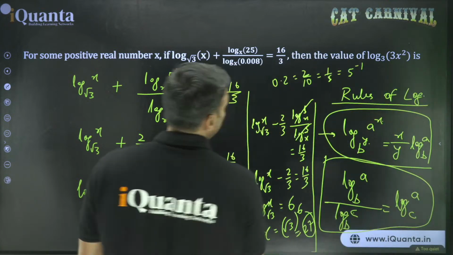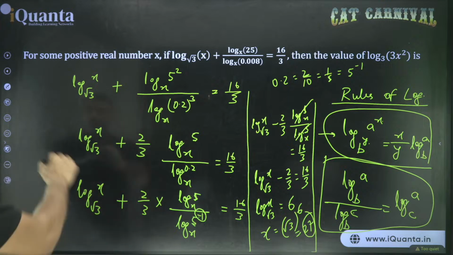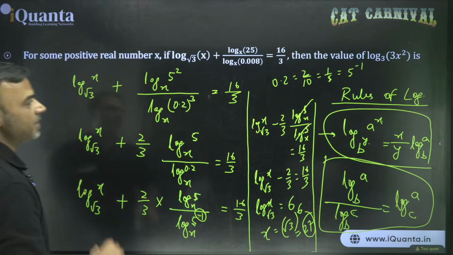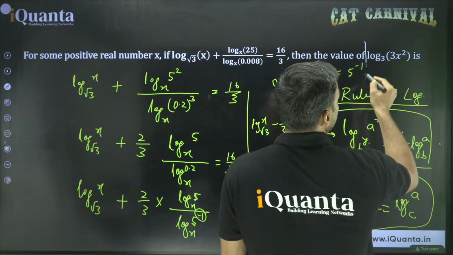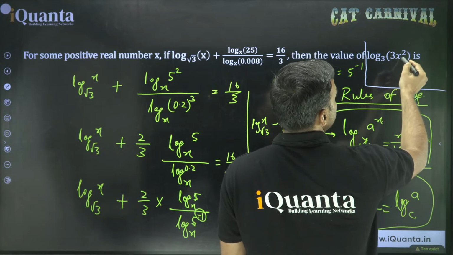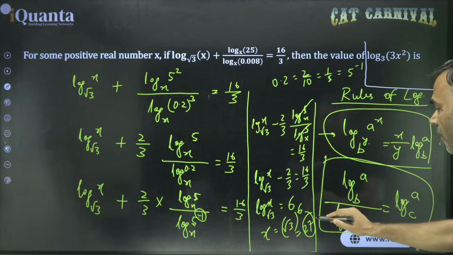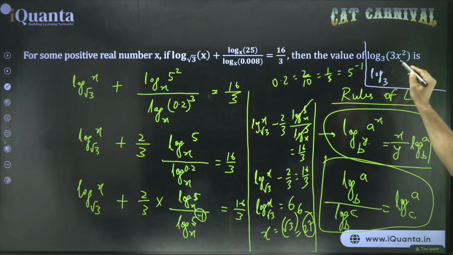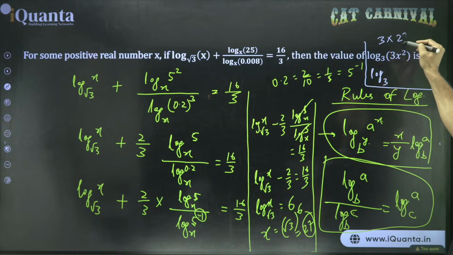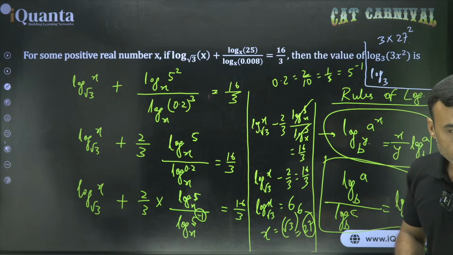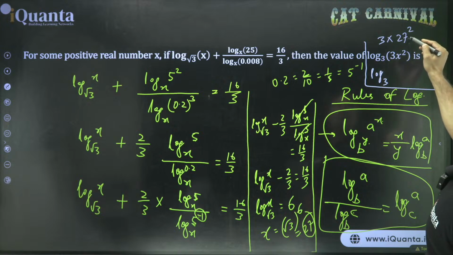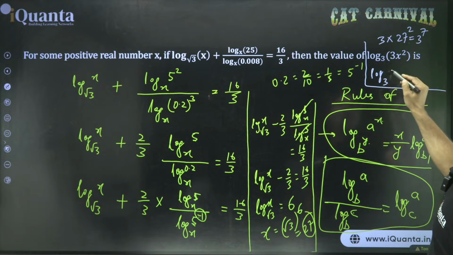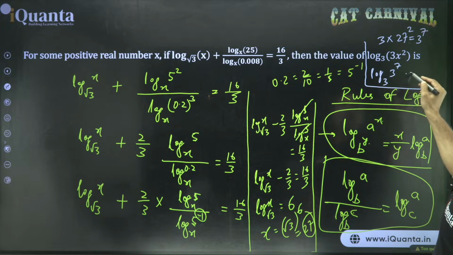Now do whatever is needed. The question was, what is the value of that given expression? The given expression is this one. Log of 3x square. If I put x equal to 27, or this is 27 square, then eventually what will it become? Log of base 3. Look, 3 into 27 square. 27 itself is 3 cube. So 27 square will be 3 to the power 6. Okay? So 3 into 27 square will become 3 to the power 7. So this power also will come out and we have 7 log 3 to the base 3 is 1. So answer is 7.